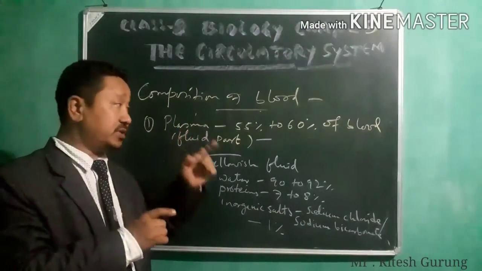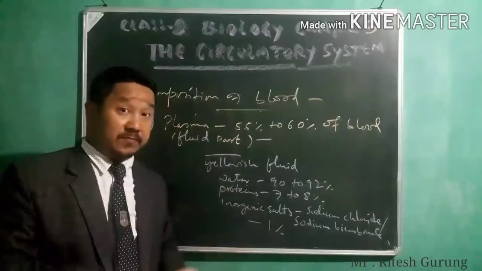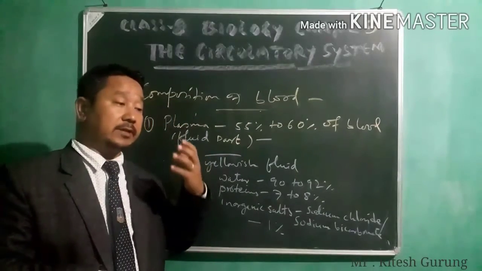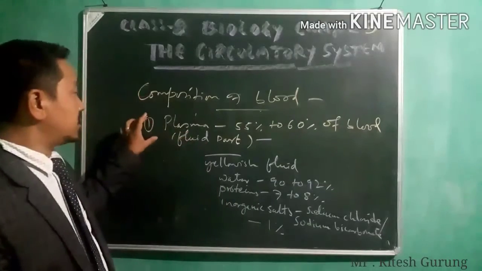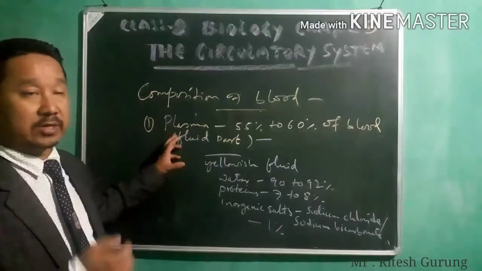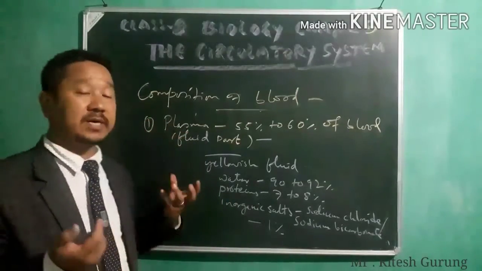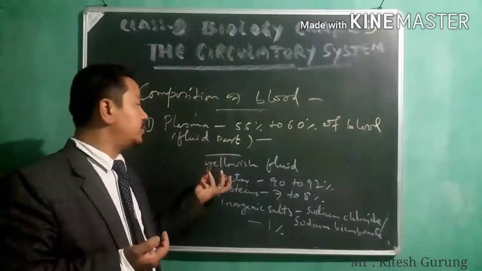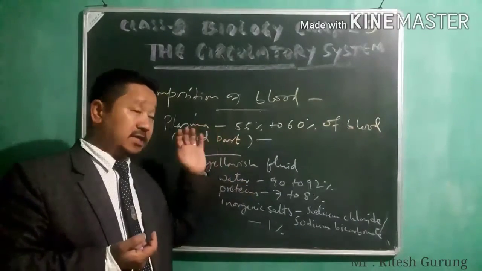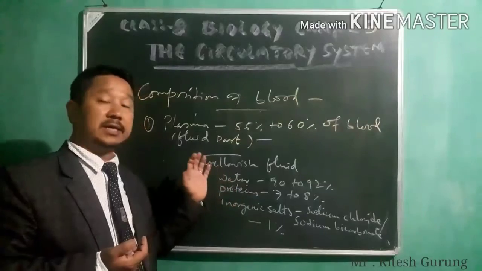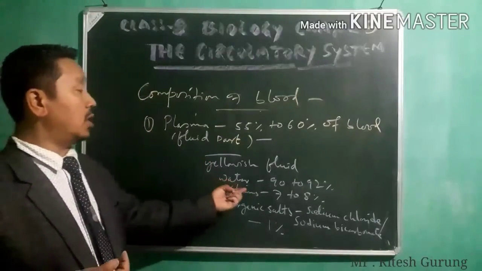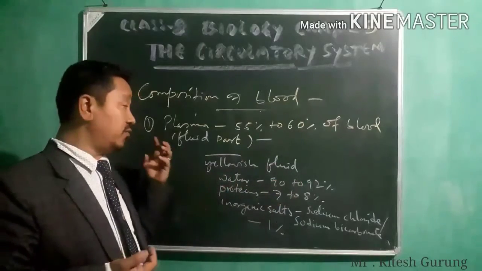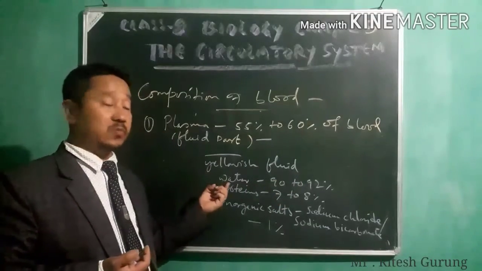First, we talked about the composition of blood, that is plasma and blood cells. Then we are talking only about plasma. What is plasma? Plasma is a yellowish fluid part of the blood, and if you see the composition of the plasma, you find water, 90 to 92% of plasma is formed of water.